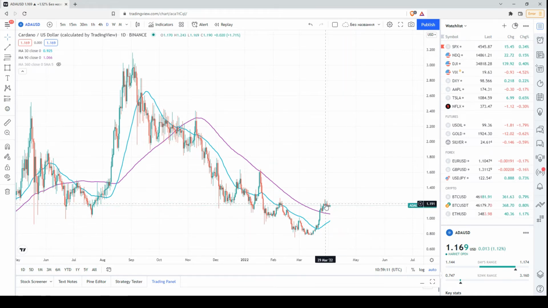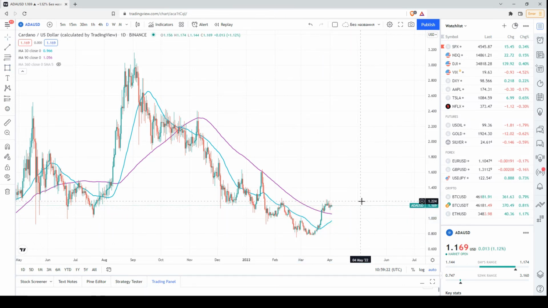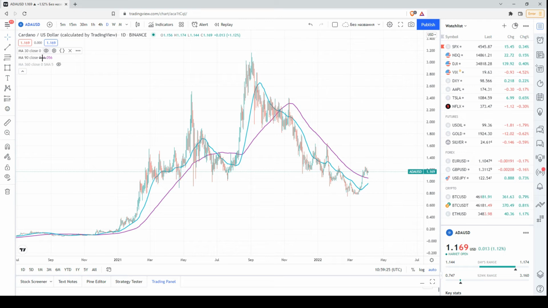So the longer the price stays above this moving average, the 1 quarter moving average, the higher the probability that this is a local bottom, and probably we will see a solid price rebound. So this is what I wanted to highlight.